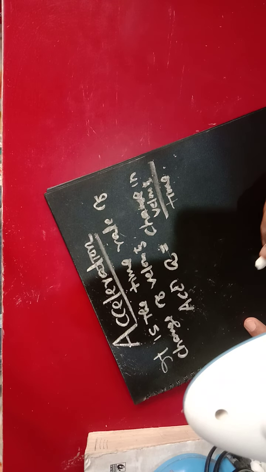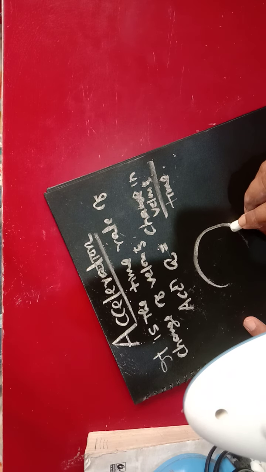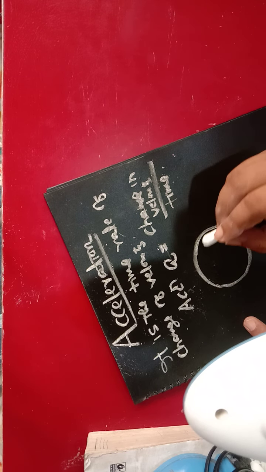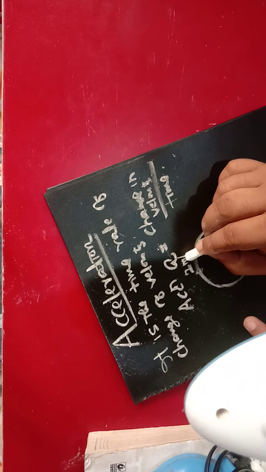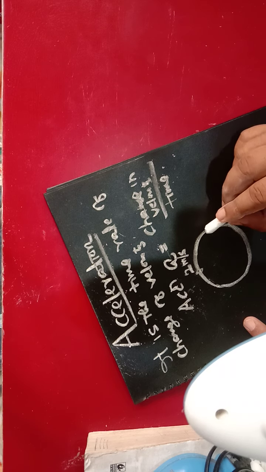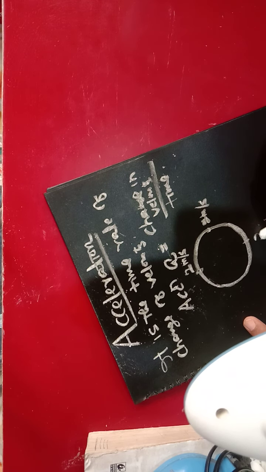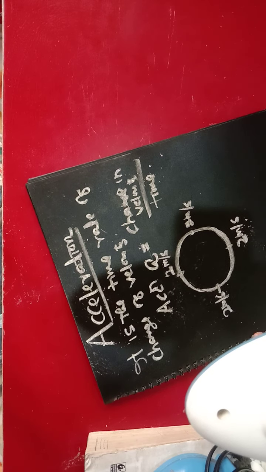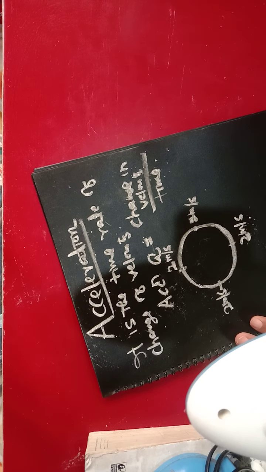Suppose a body is moving in a circular path. At every position, the velocity is 2 meter per second in magnitude, so their speed is 2 meter per second, here also 2 meter per second, and here also 2 meter per second. My question is, is the body accelerating? Tell me whether this body is accelerating or not. How, how do you know?